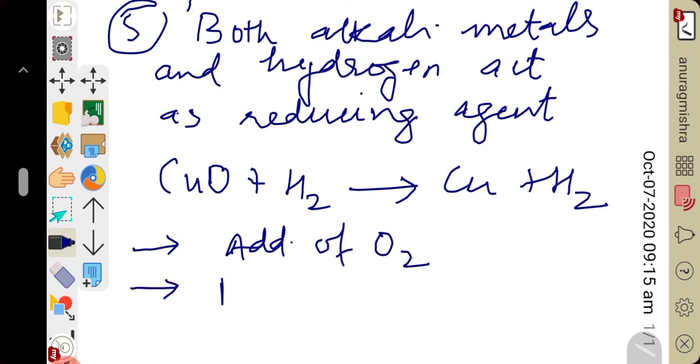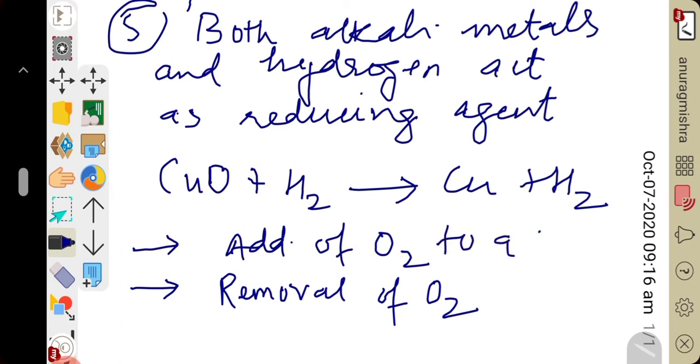Another definition of oxidation: oxidation means removal of hydrogen from a substance.